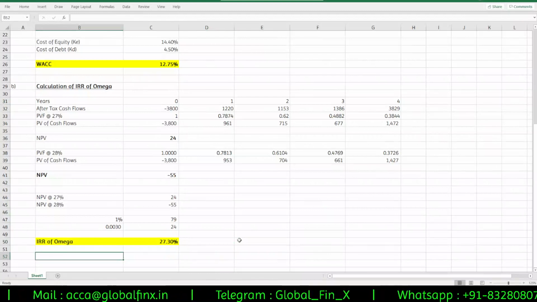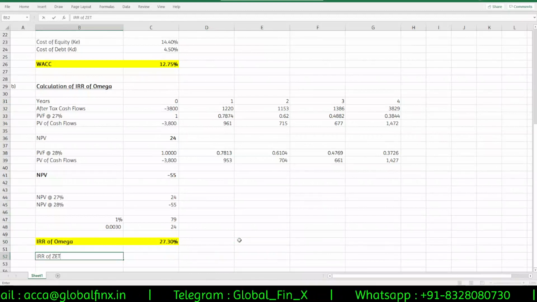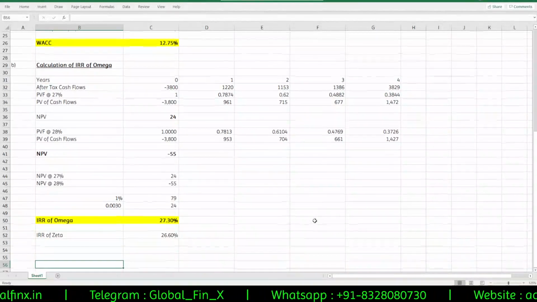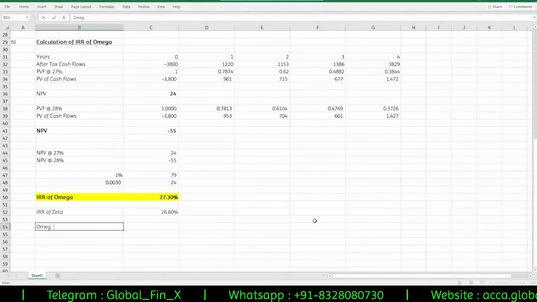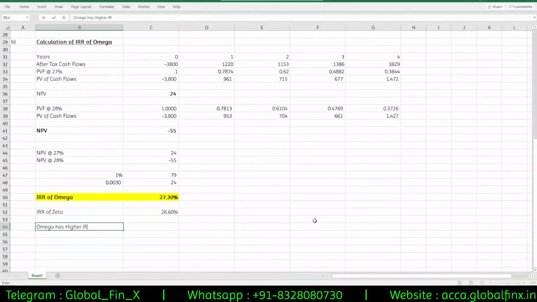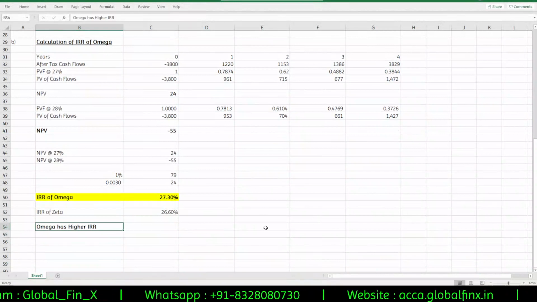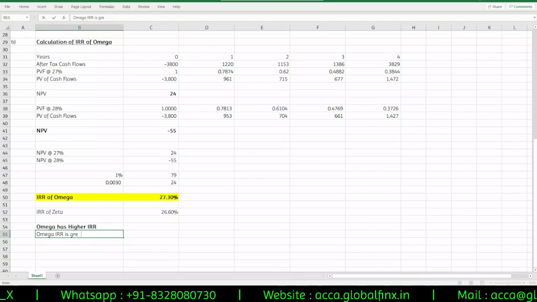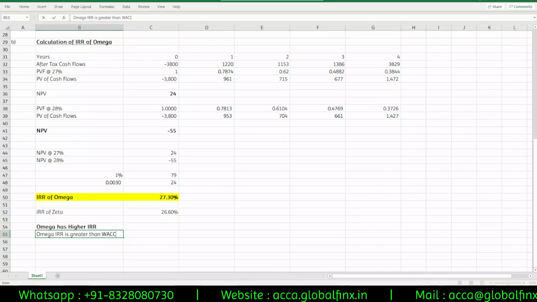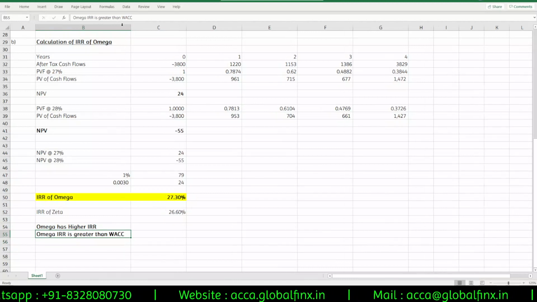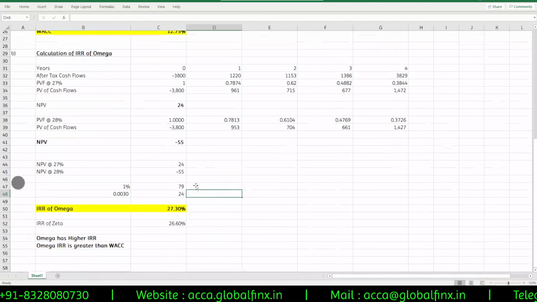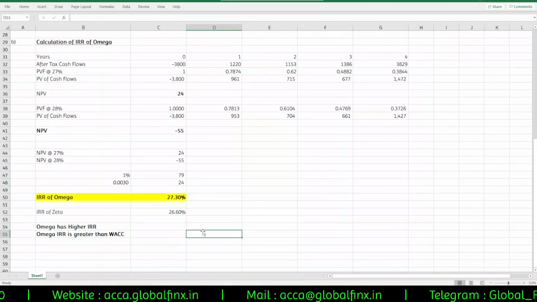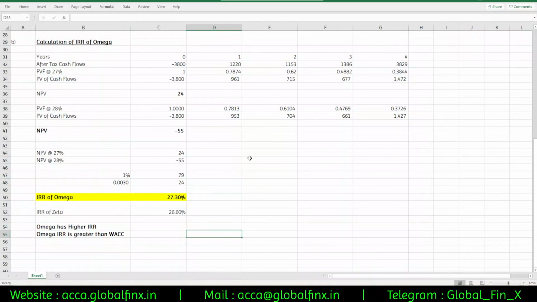IRR of Zeta is 26.6%. So technically, Omega has a higher IRR. That means Omega is better there. Comparing the IRR, Omega is better, and Omega's IRR is greater than WACC also. WACC is only 12 point something, 12.75, whereas IRR is 27.3, which is more than double. So there also Omega is better, but we have to check MIRR as well.